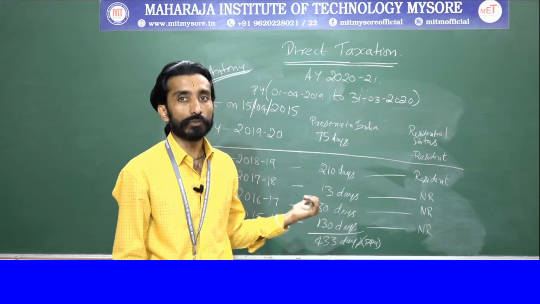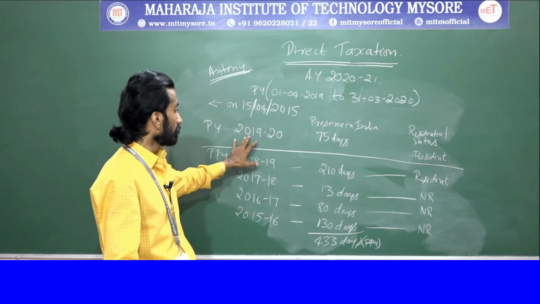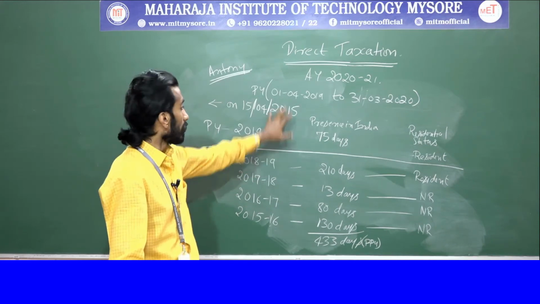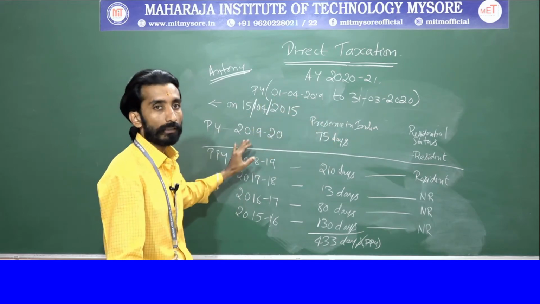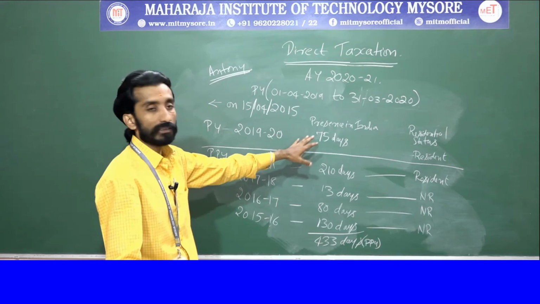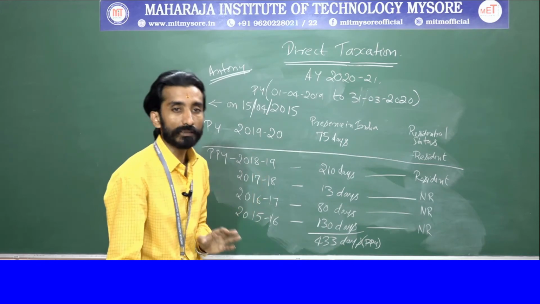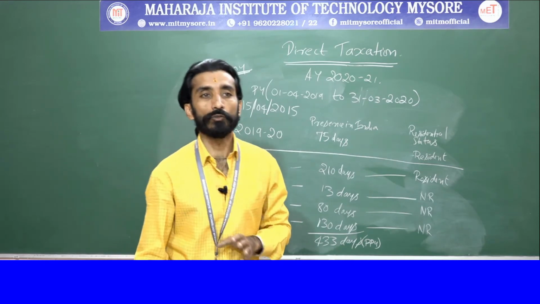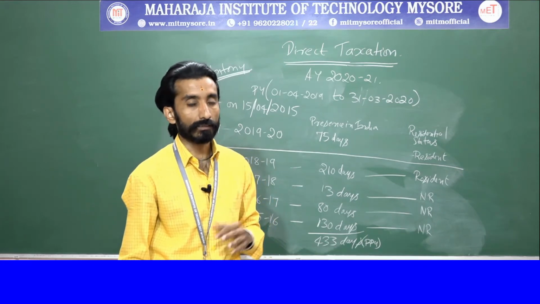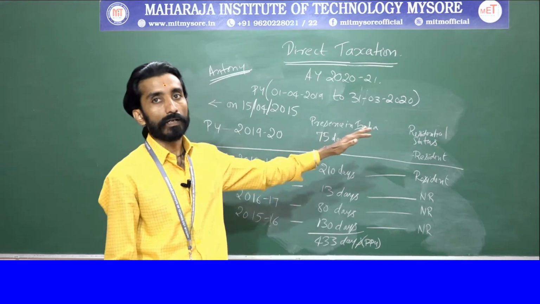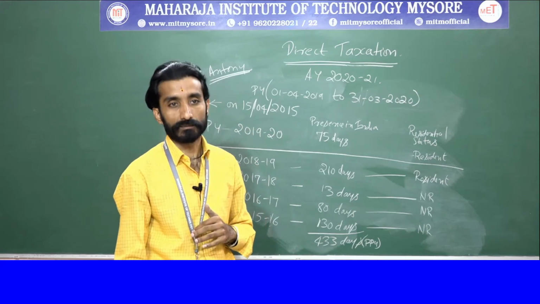But in this case, what is the information we have with respect to Mr. Antony? In 2019-20, that is 1/4/2019 to 31/3/2020, Mr. Antony's presence is 75 days in India. So what does it mean? He should be in India for 182 days or more. That is one basic condition, so it will not be applicable here. It will be overruled.